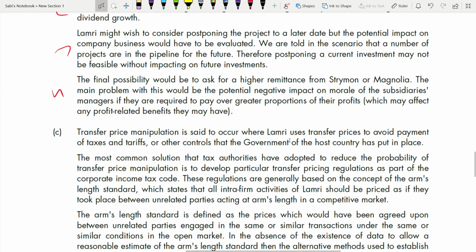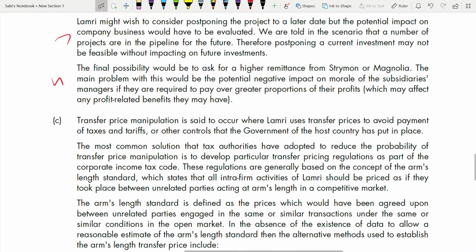Finally, part C, we have to talk about how the tax authorities can prevent the manipulation of transfer pricing. For this, you need to have a very good understanding, a good knowledge of transfer pricing. It is given in your textbook, so please go through all this. But anyway, we'll go through this.